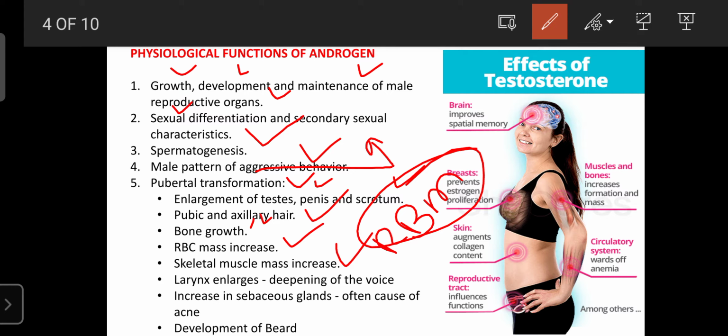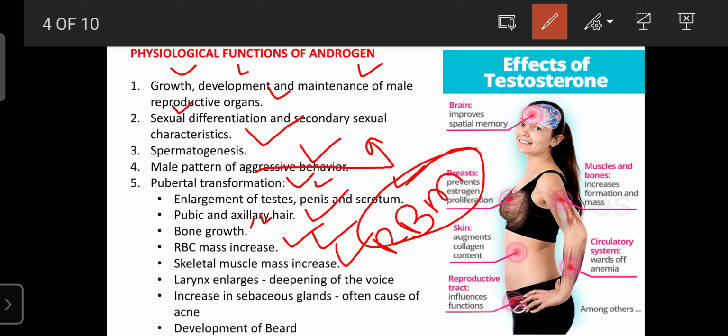So testosterone, or androgen, can stimulate the skeletal muscles. That's why the strength of the male body depends upon the androgen. In the female, if the androgen is secreted more, the female skeletal muscle mass also increases.